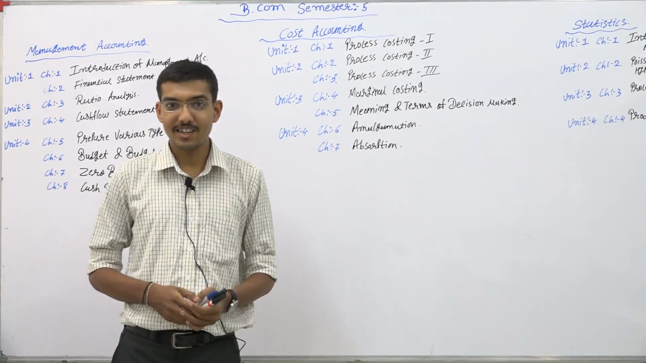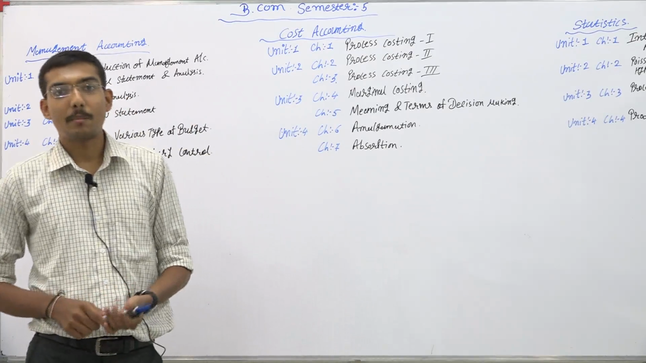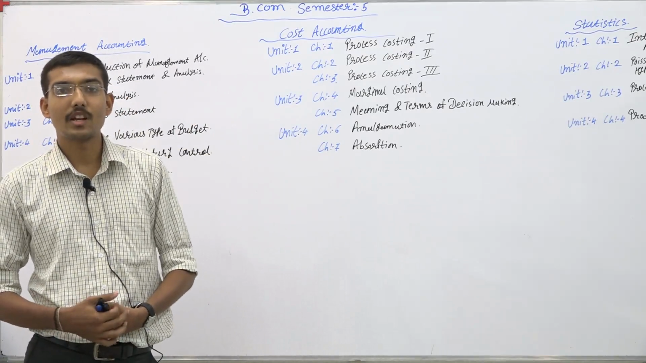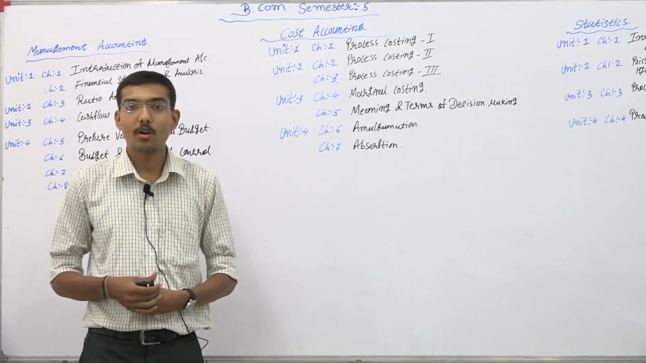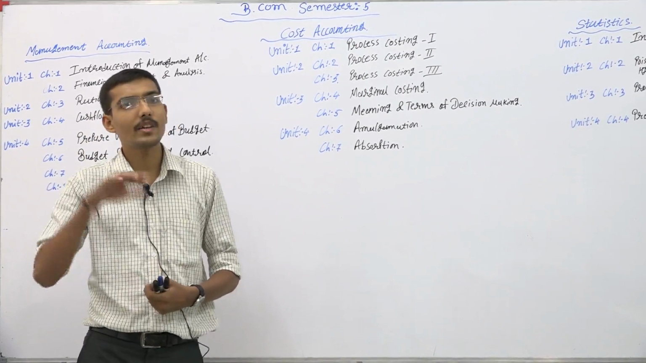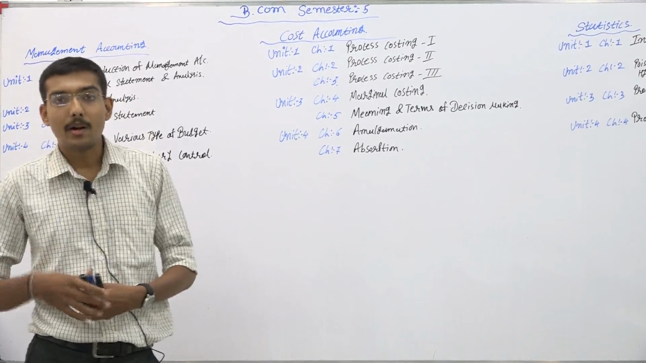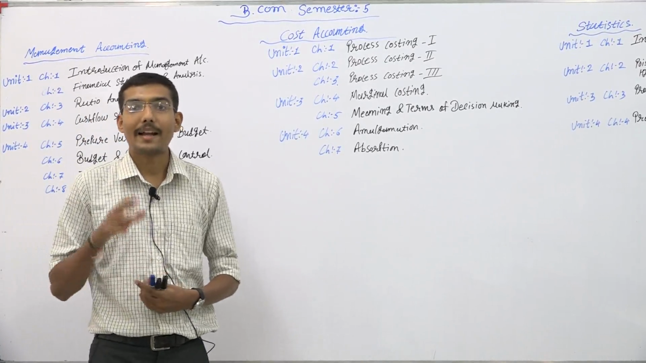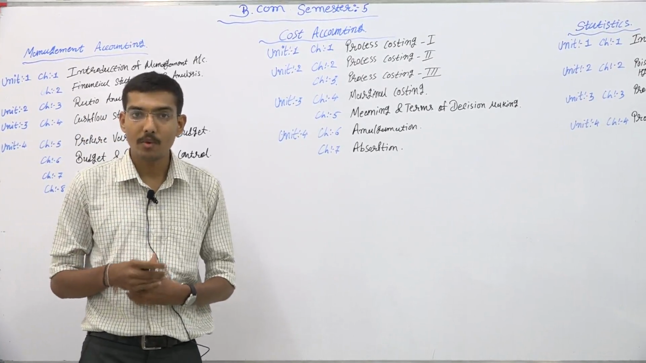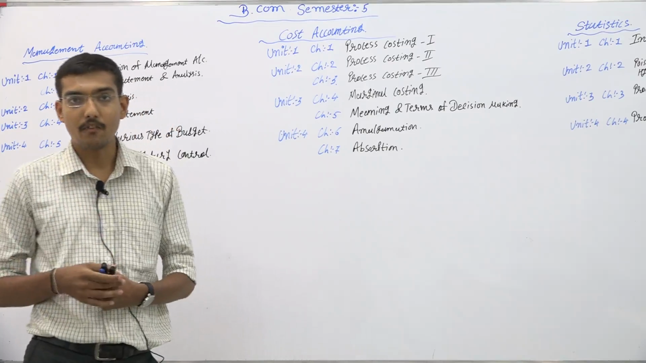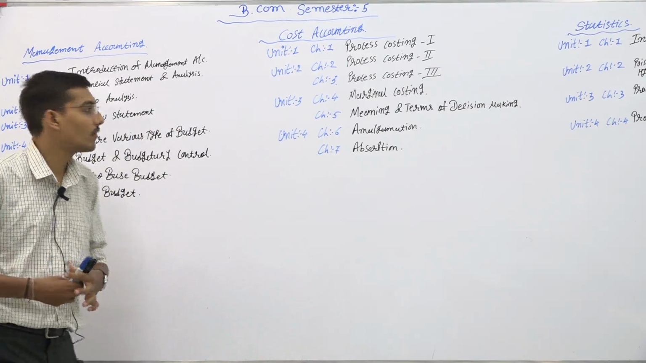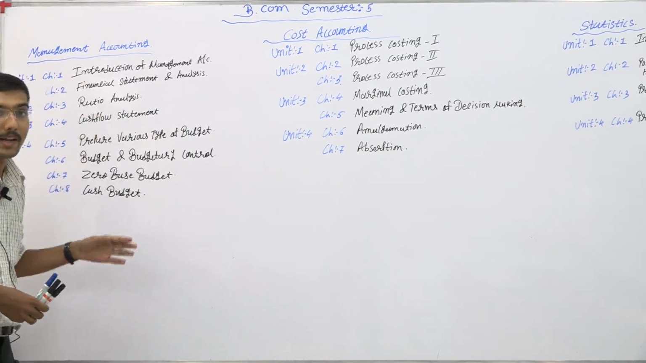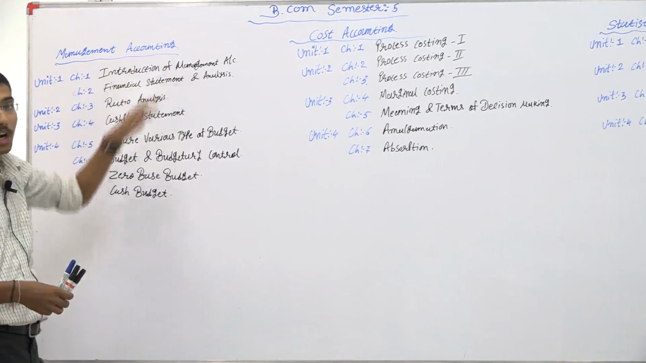I am back with the new video for BCom semester 5, Gujarat University. There are a total of 7 subjects in BCom semester 5 as well as BCom semester 6. But we are only discussing the practical subjects and how much time will be taken for a particular chapter. So first, let us move to the first practical subject, that is management accounting.